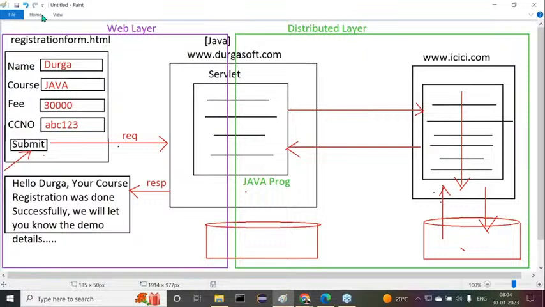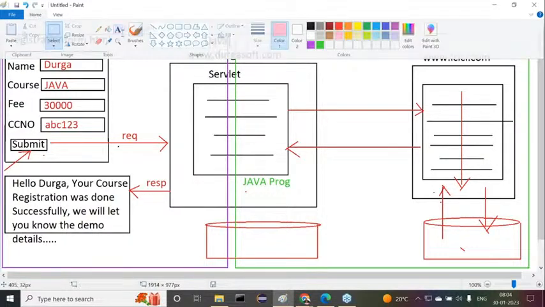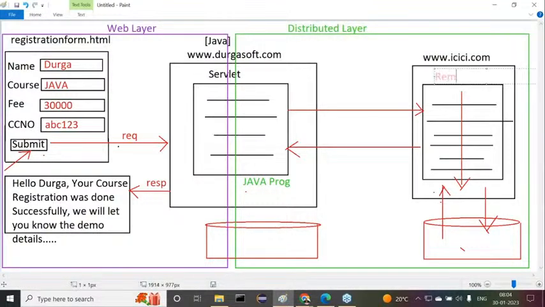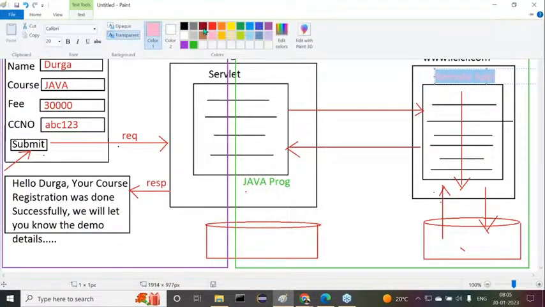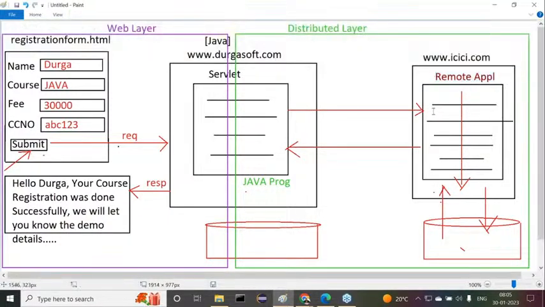So it may be any remote application. Observe carefully. It may be anything. It is not exactly Java. It may be any technology. Got it or not? But the local application is a Java application, while the remote application is non-Java. It may be Java, it may not be Java. There is no guarantee for it.